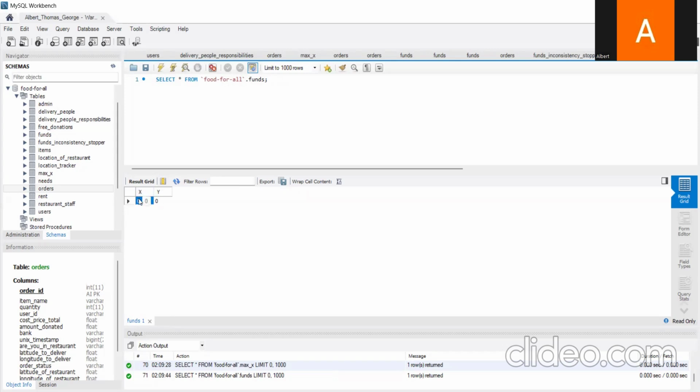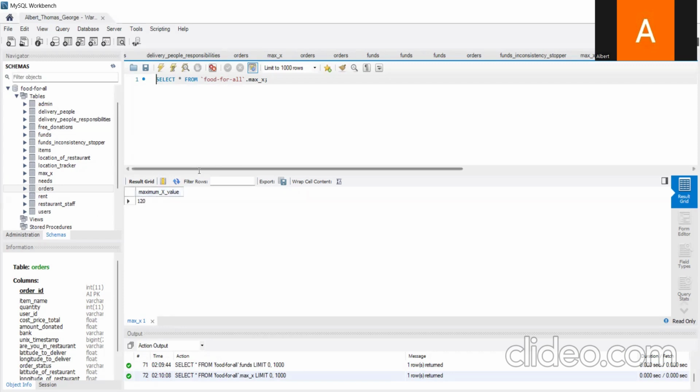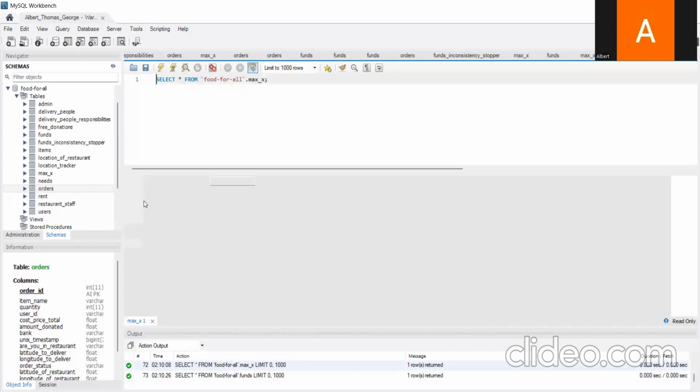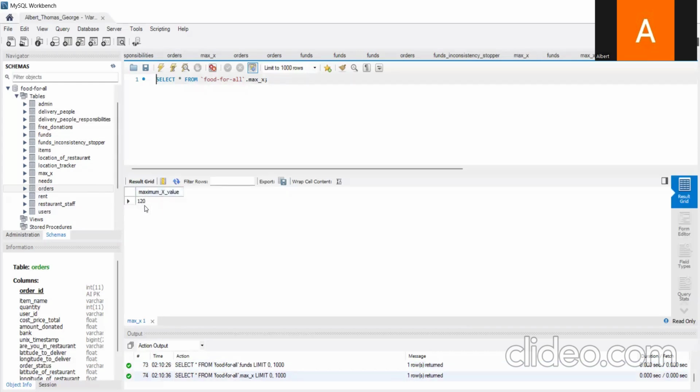Now assume in this same condition tomorrow, if the maximum amount of funds is not updated, if tomorrow also the maximum amount of funds required for the people is 120 rupees, even without adding any need, then that is actually wrong. It has to become 0 rupees if there are no needs that are added, because already everything is cleared. So by 11:55 PM, if it is in the same scenario, then this has to be cleared out and it has to be 0.